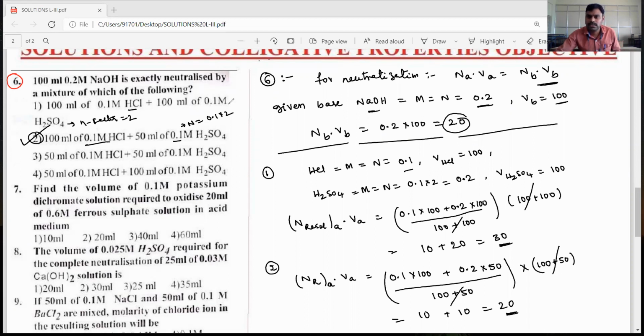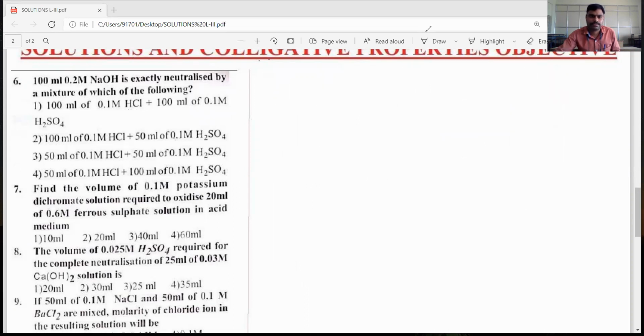Okay, dear students, let's go to the seventh question. The given seventh question is: find out the volume of 0.1 molar potassium dichromate solution required to oxidize 20 ml of 0.6 molar ferrous sulfate in acidic medium.